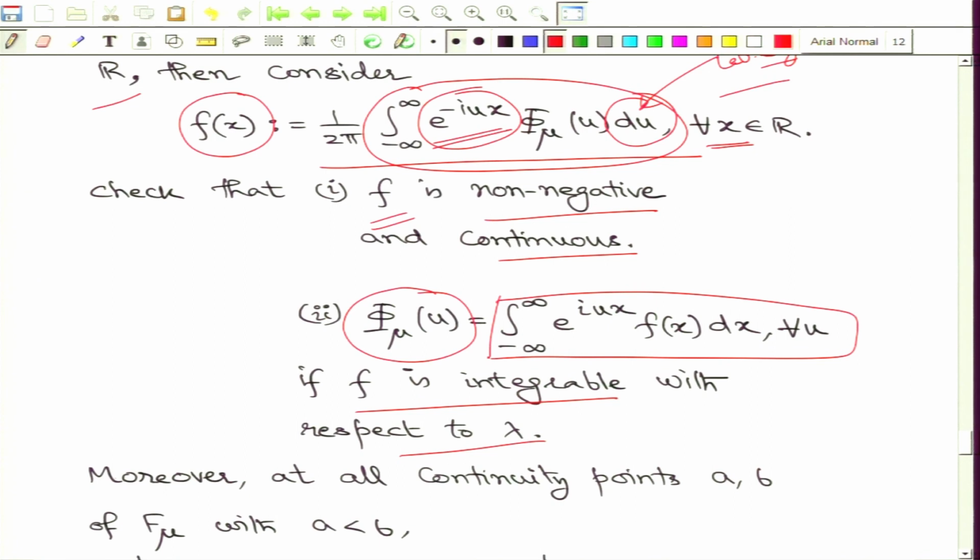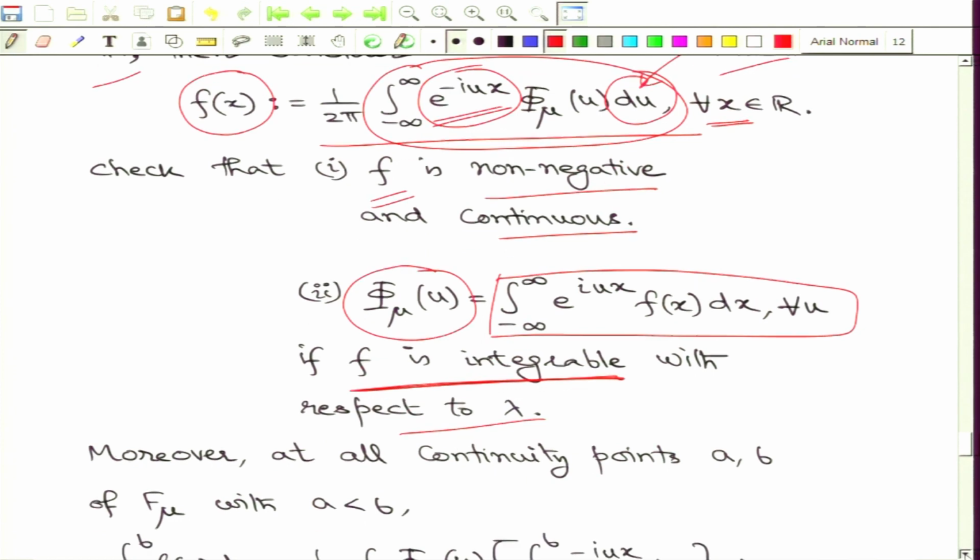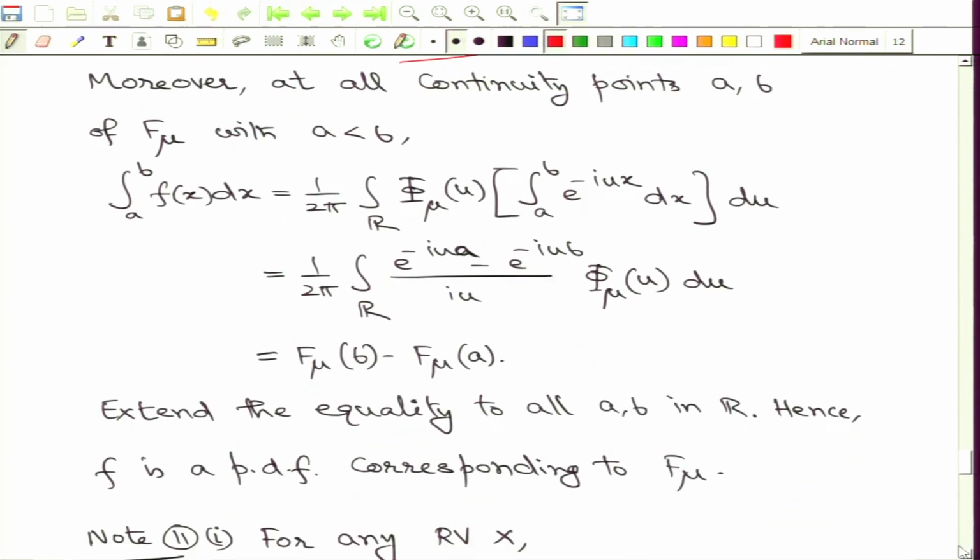So, this is essentially going back and forth between the characteristic function and the new function small f. This is essentially using the Fourier inversion techniques all over again. But here we require the integrability of the new function small f.